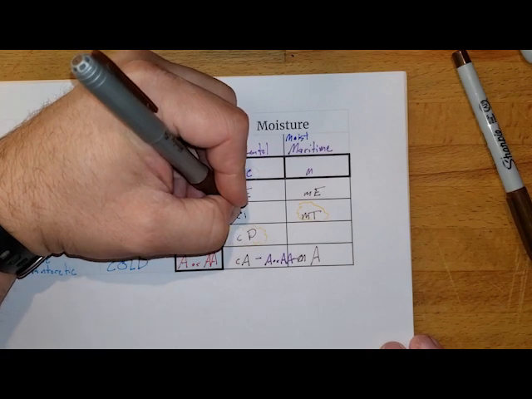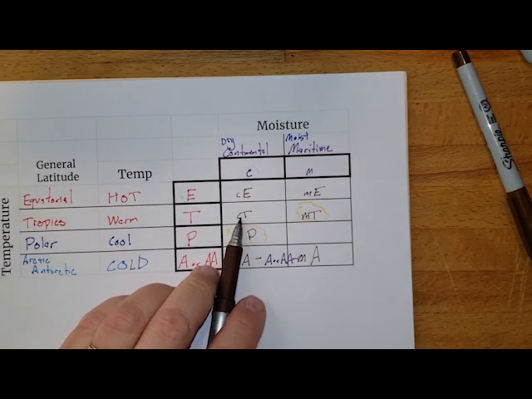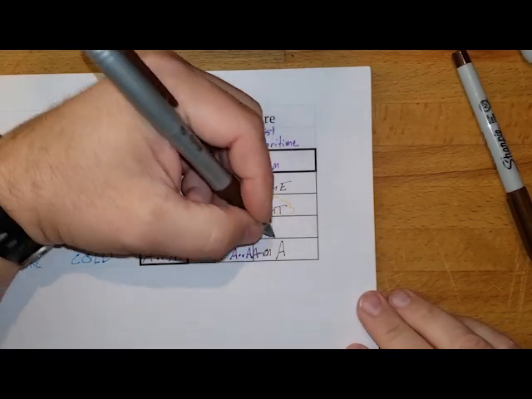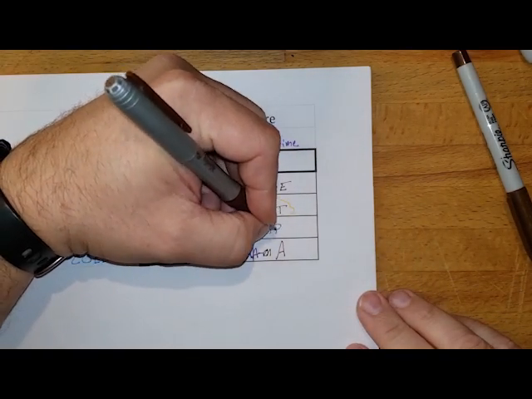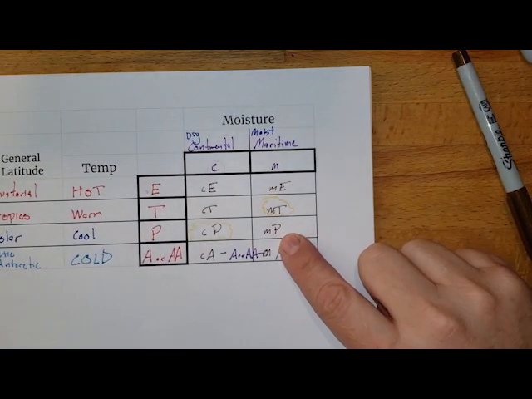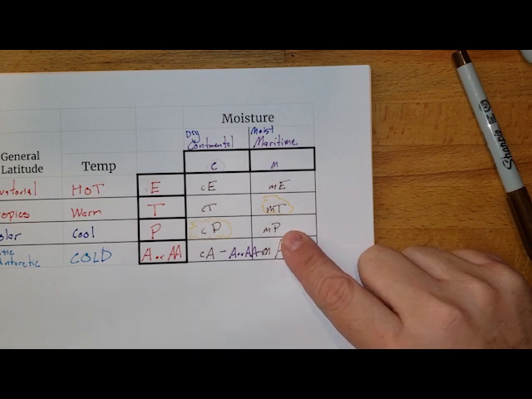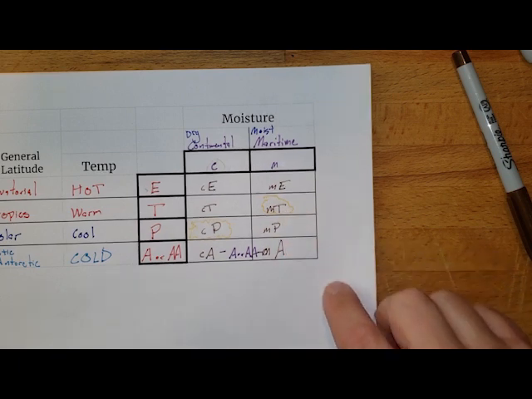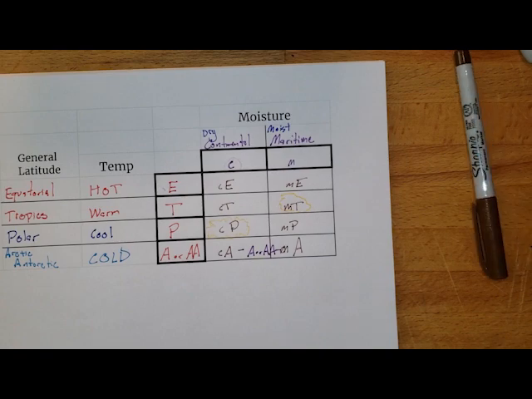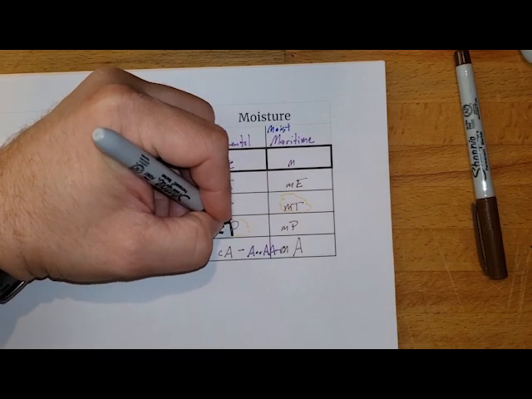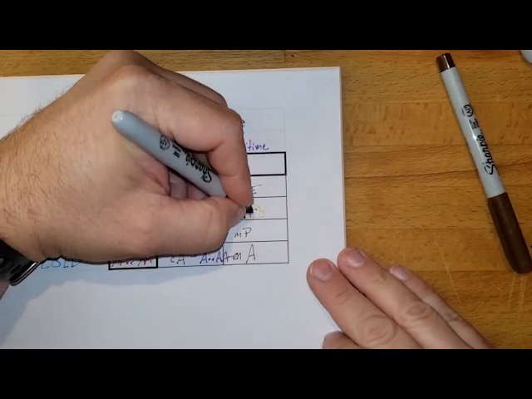We can have our continental tropic. Continental tropic might be what we see in central Texas, New Mexico, Arizona. Northern part of Mexico. We might be seeing that. We can also see maritime polar regions. Those maritime polar regions are going to be what we might see if we were looking off the coast of Alaska. It's still going to be relatively cold, but it's still going to have a lot of that moisture. Again, the two biggies that we pay the most attention to, although they all count, is going to be our continental polar and our maritime tropic.